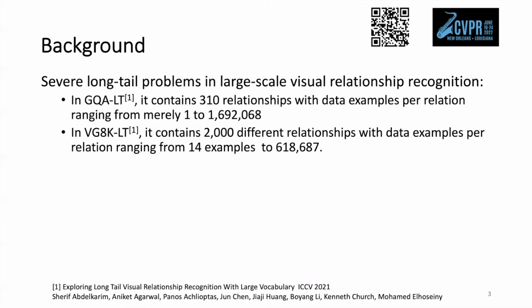To better understand this problem, there are two long-tail visual relation recognition benchmarks proposed based on Visual Genome and GQA datasets, called GQA-LT and VG8K-LT. In GQA-LT, it contains 310 relations with data examples per relation ranging from merely 1 to over 1 million. In VG8K-LT, it contains 2,000 different relations with data examples per relation ranging from 14 to around 600,000. We can clearly see how severe this problem is.